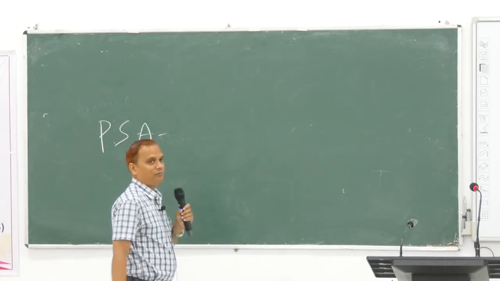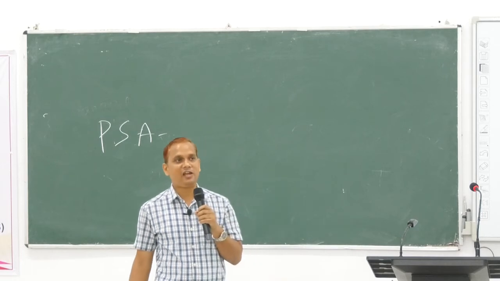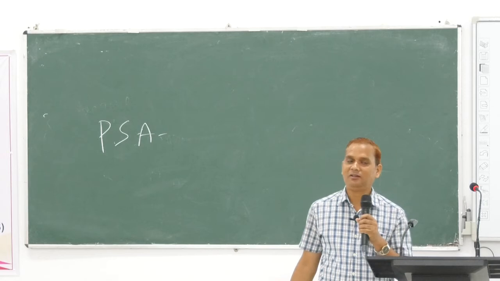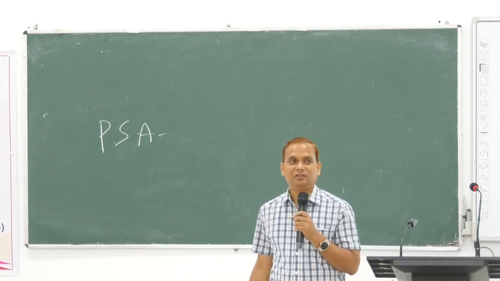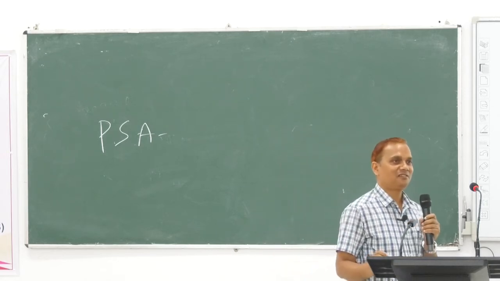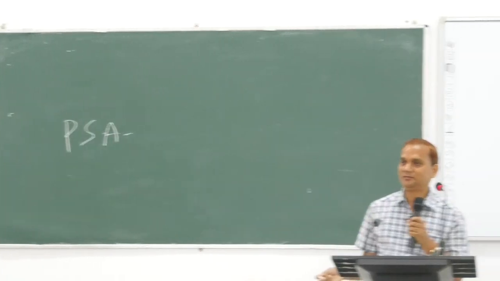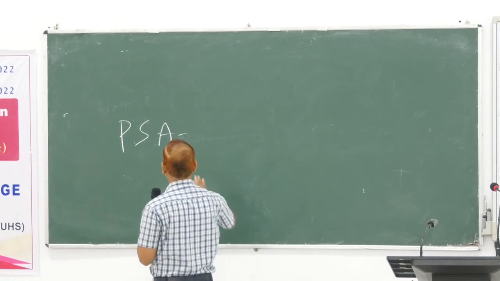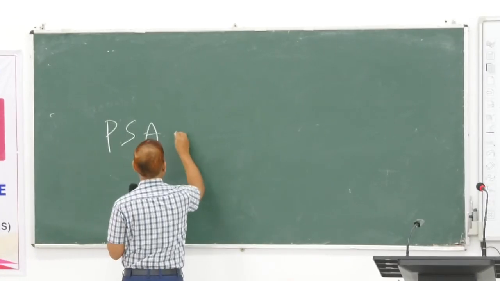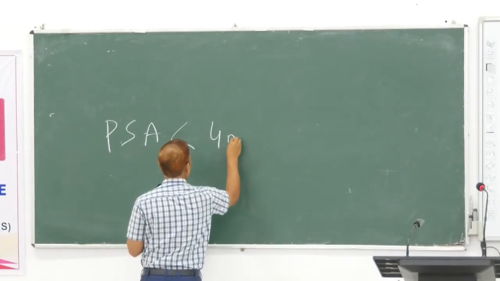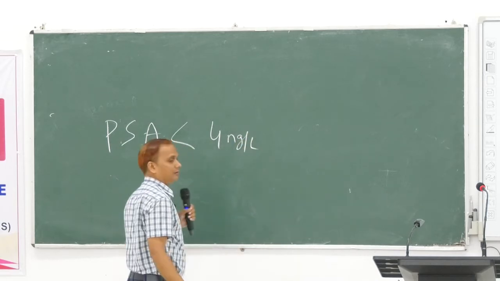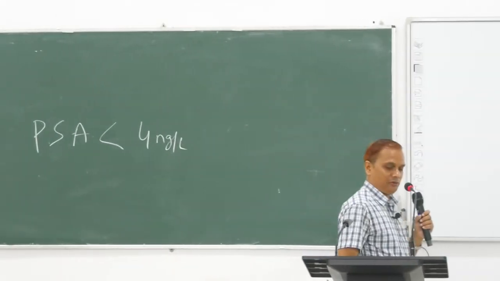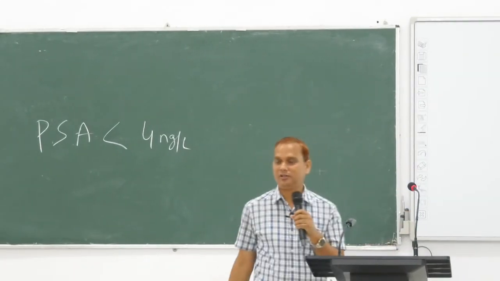What is PSA? Prostate specific antigen. So what is the normal level of PSA? Less than 4 nanogram. So in this case, it will be increased to more than 4.